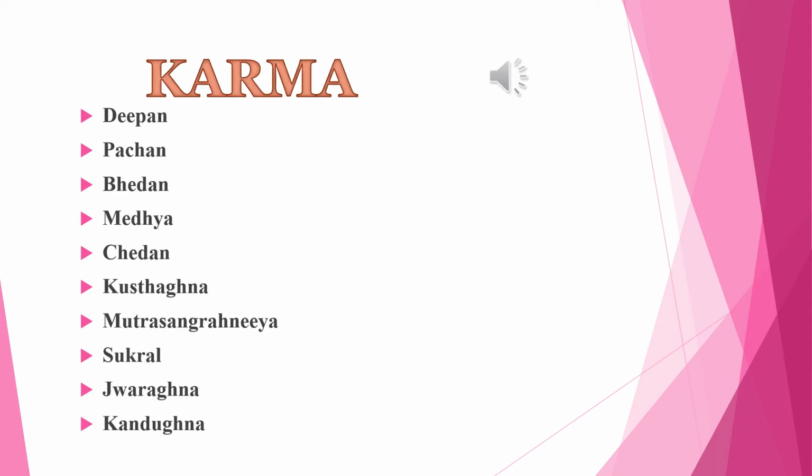Karma. The actions of Bhalataka are Deepan, appetizer, next Pachan, digestive, Bhedan, purgative, Medhya, brain tonic, Chedan, expectorant, Kushtagna, it is used as anti-dermatosis, Mutra Sangrahaniya, urinary astringent, Sukral, spermatogenic, Jwaragna, antipyretic, and Kandugna.